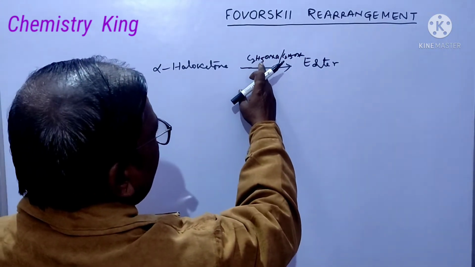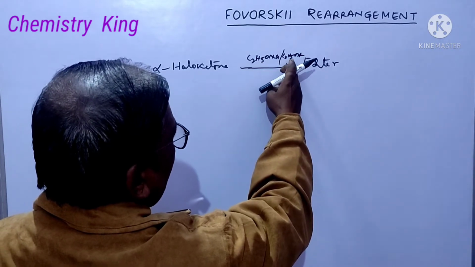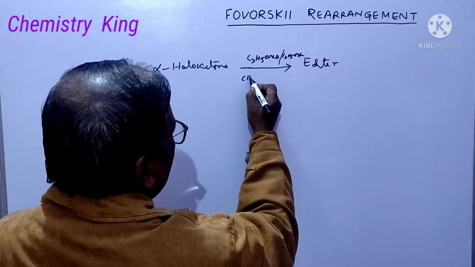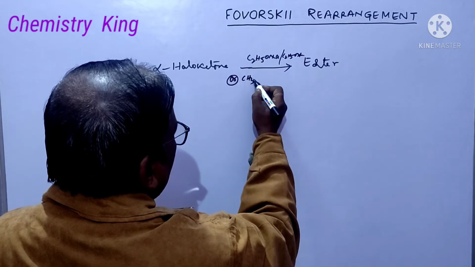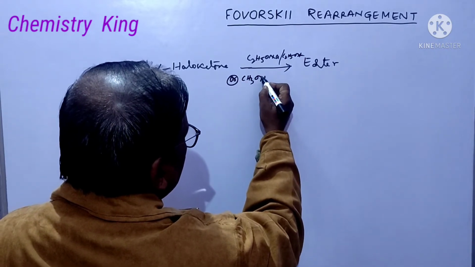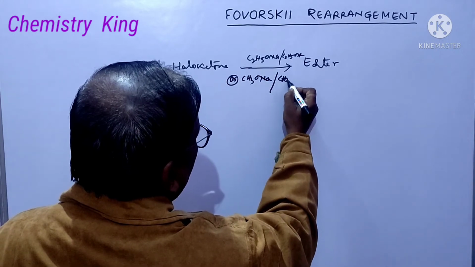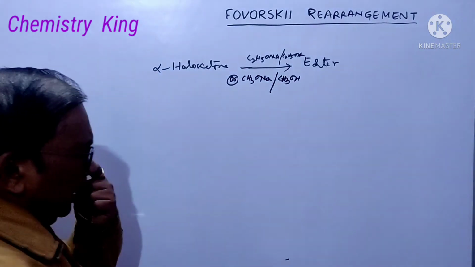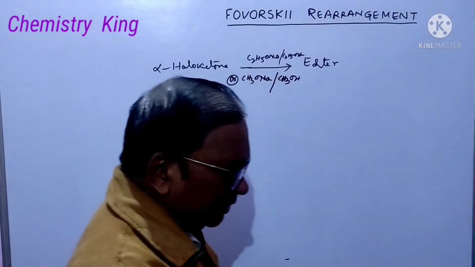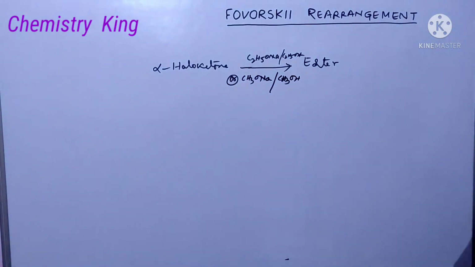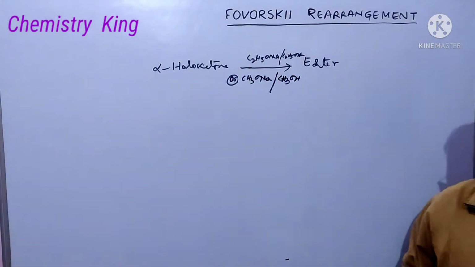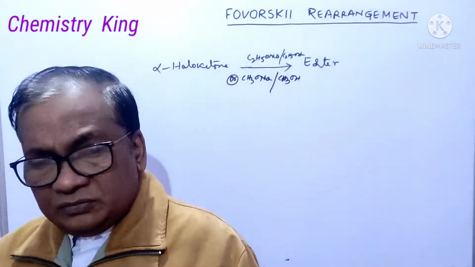If you take sodium ethoxide, solvent will be ethyl alcohol, or if you take sodium methoxide, then solvent will be methyl alcohol. Anyway, you only have to remember the alpha haloketone.